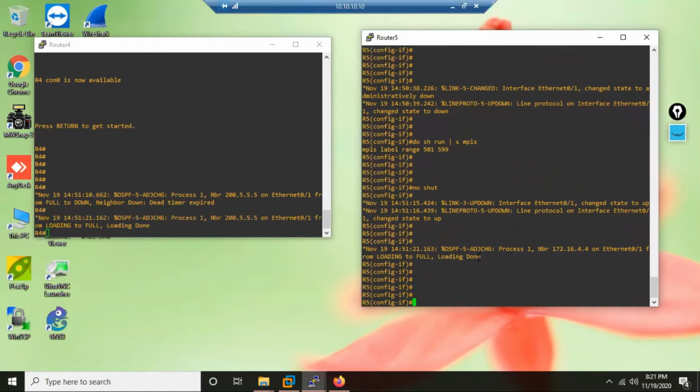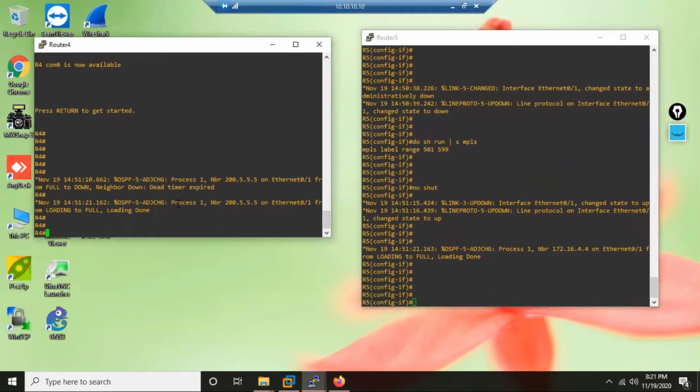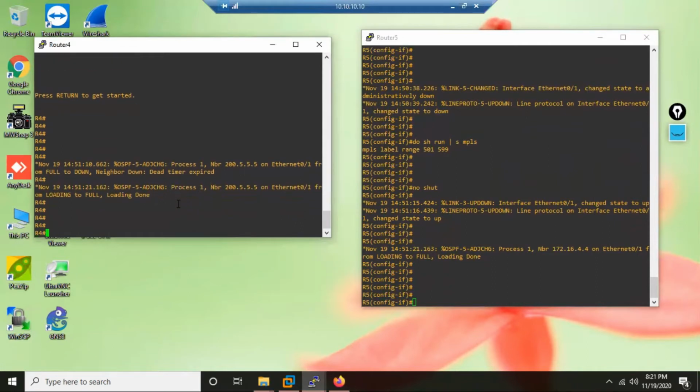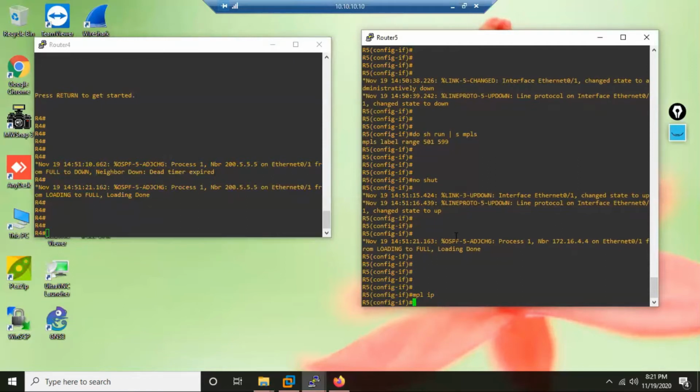IGP convergence also takes place now. Again, R4 does not know where 200 is. And now if I go to R5 and enable MPLS, what will happen? Again, R5 will select the 200 address as router ID. Again, it will start sending hellos. Both receive the hellos. Again, they try to establish the TCP three-way handshake. TCP is failing now. TCP, the T stands for what? Transport, right? So the transport is failing.